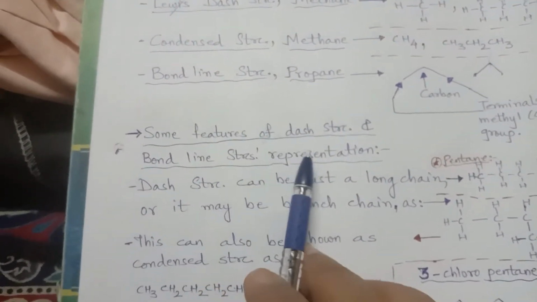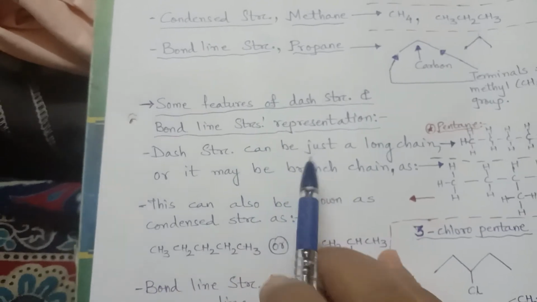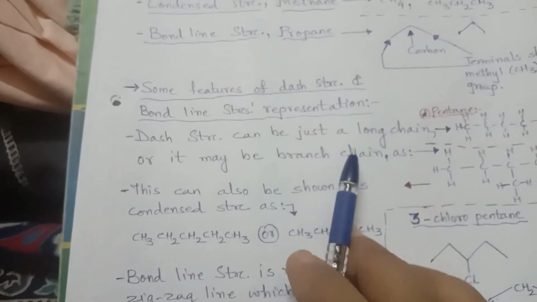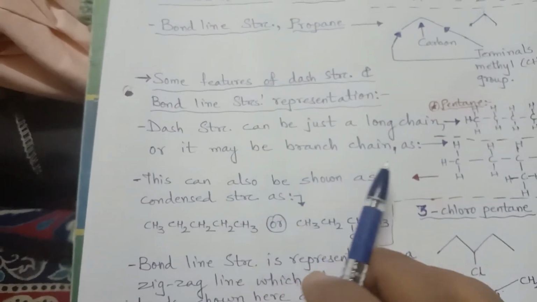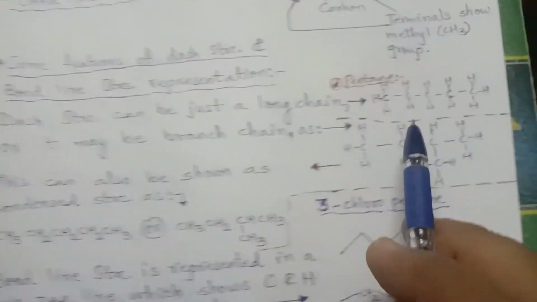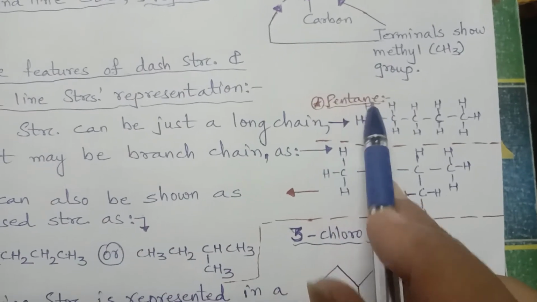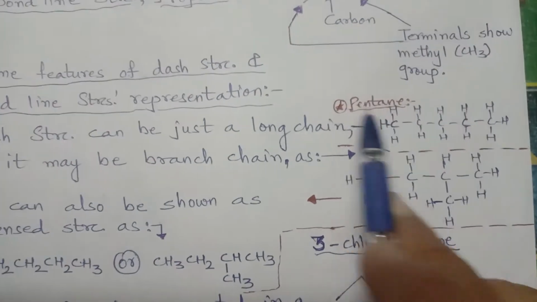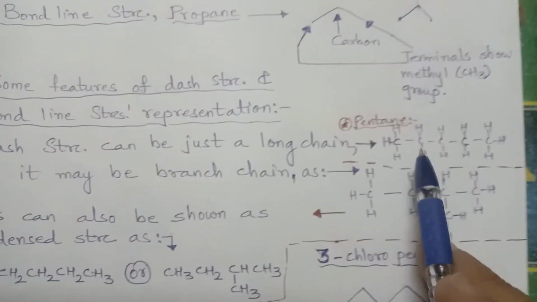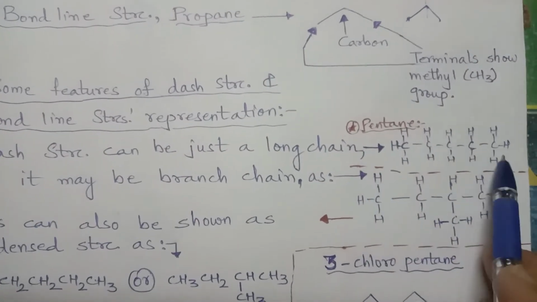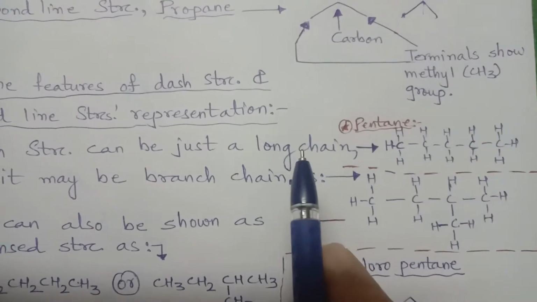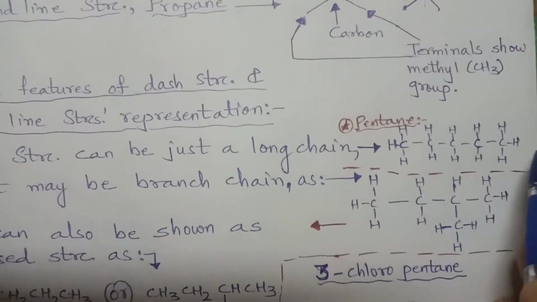Some features of dash structures and bond line structures: dash structures can be just a long chain or a branch chain, right? I have given one pentane. It may be just a long chain: carbon, carbon, carbon, carbon, carbon. Pentane means 5 carbon. Both terminals are CH3 and the rest are CH2, CH2, CH2. This is a long chain. You can't see any branch.